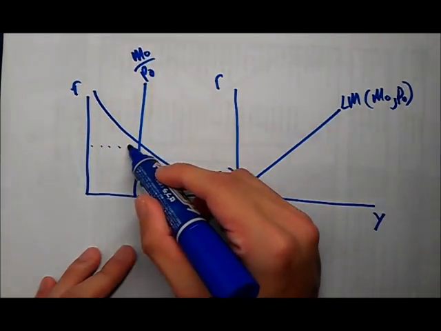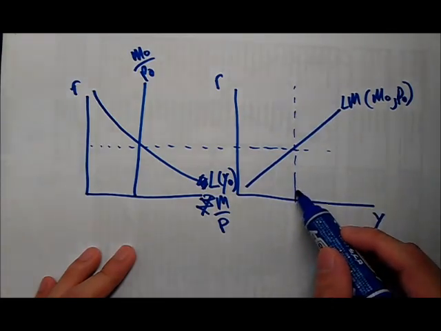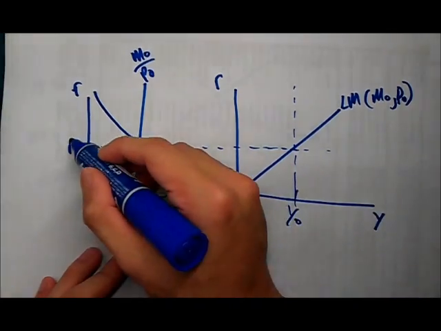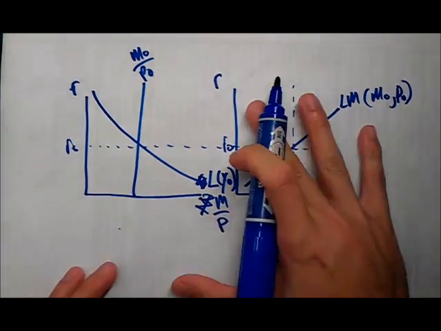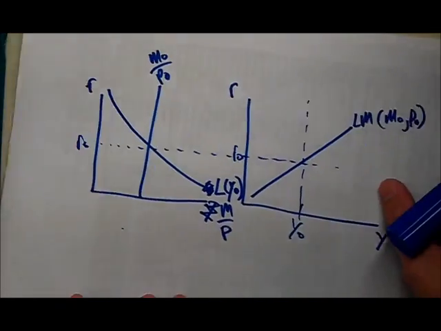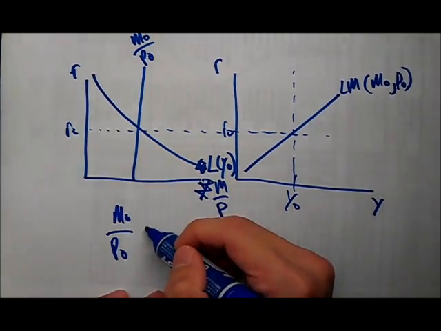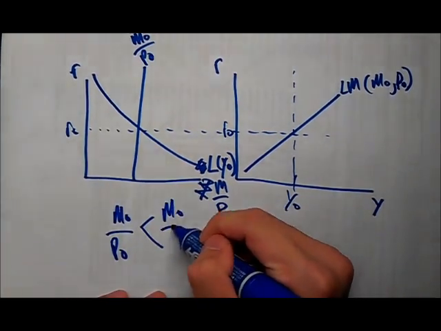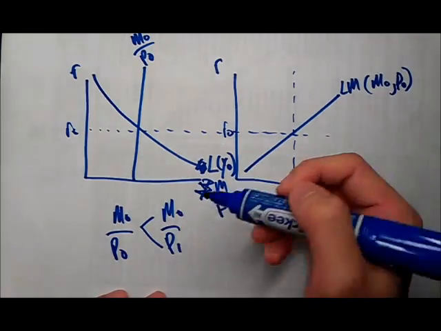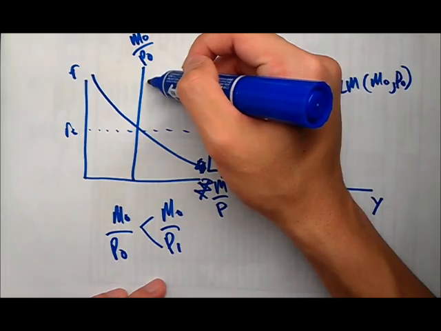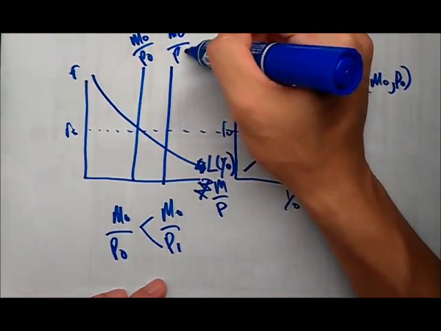So I find out the initial interest rate and the initial income, Y0 and R0. Now price has decreased. So M0 over P0 will be less than M0 over P1, because prices have decreased, so this is going to be bigger. So this is going to shift outwards. So this is M0 over P1.